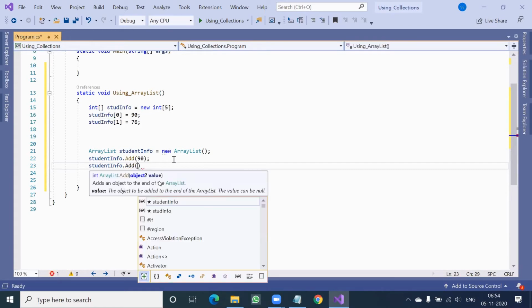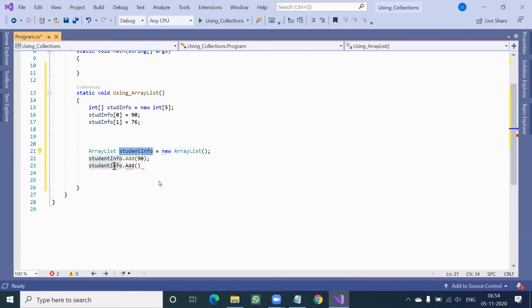Add is a function inside array list class. Here everything is object oriented. So the object of array list class is calling a function called add, taking the argument 76. Here everything is primitive. That means you have to define how many elements, accordingly it will go on giving 0, 1, 2, 3, 4 like that, and you have to manage it.